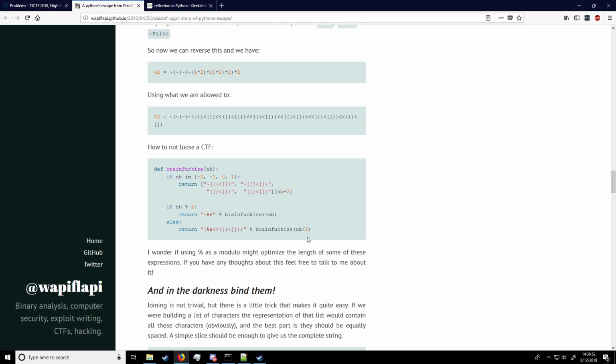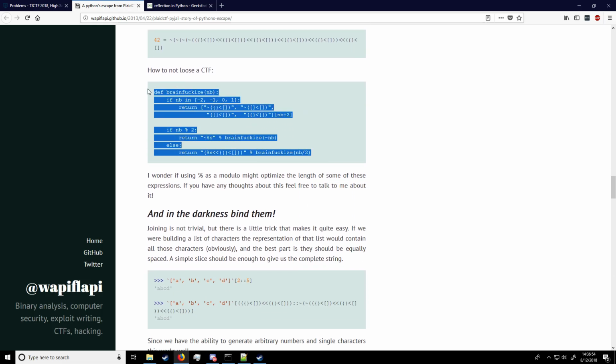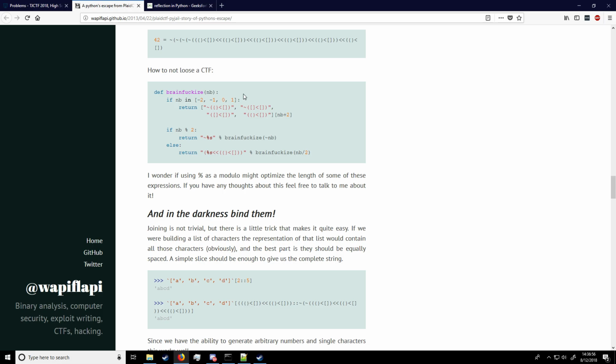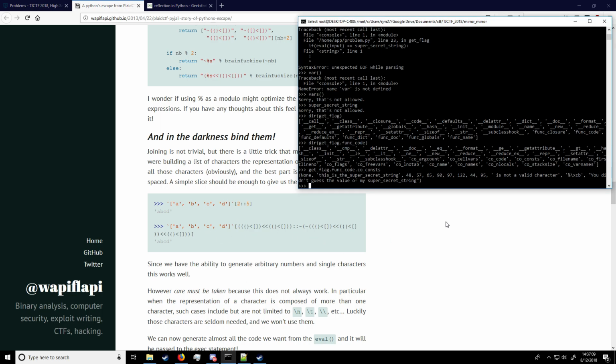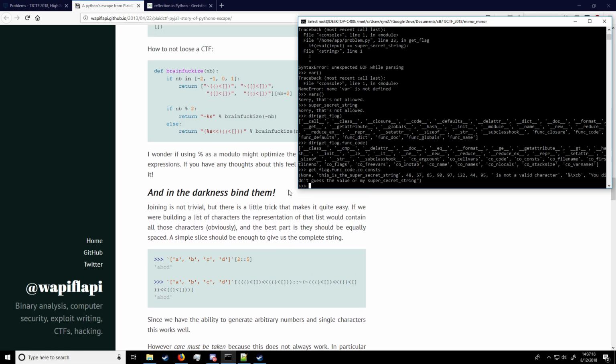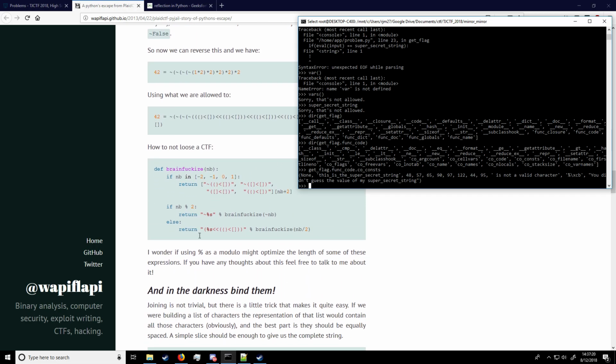And then he goes on to eventually write a function that will generate this code to evaluate to a string of those characters. But what he does is use commas and builds arrays in order to create the string. Now, in their code, it turns out that the comma is a restricted character, so we can't use that. But we can use a plus. So we're just going to be building a string by concatenation from his code, which generates arbitrary characters.